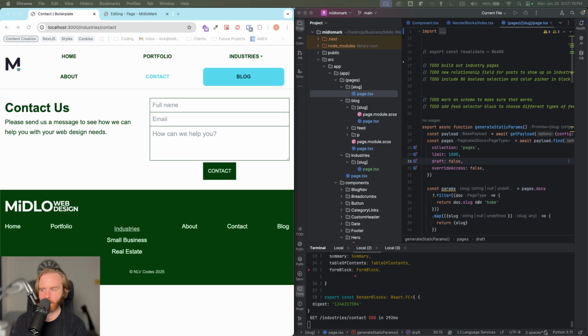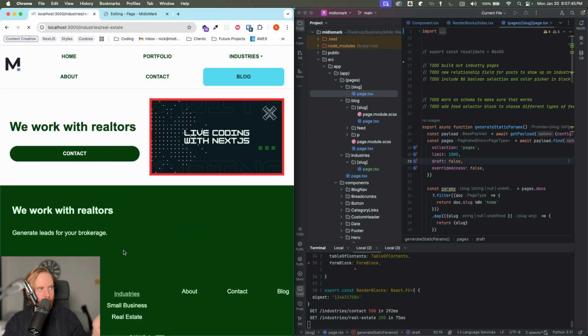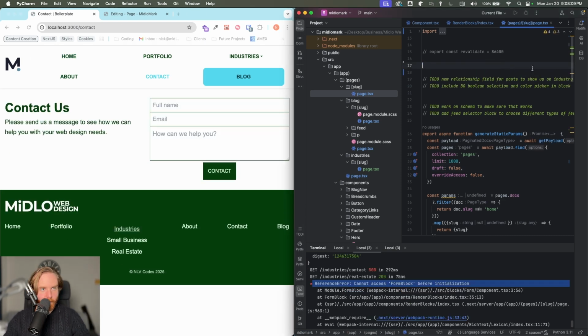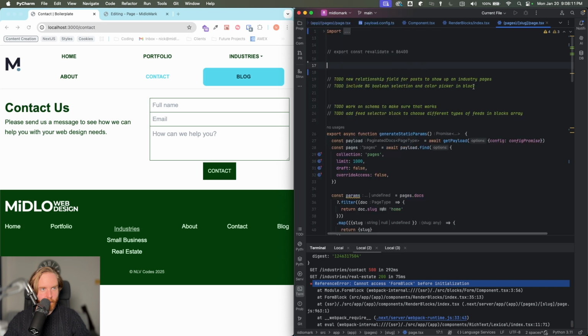And so here's where live coding gets to me, because this problem I think I could solve if I just worked on it for a little bit and hashed it out. But I think I could still do a catch-all in the slug. And I think I could query based on the parent slug and then have that be what's returned. But I don't think I can figure that out here live. So right now, I'm not really too concerned about it because there's no real way to get here. So we have our industry pages. Be able to show up for posts to show up on industry pages.